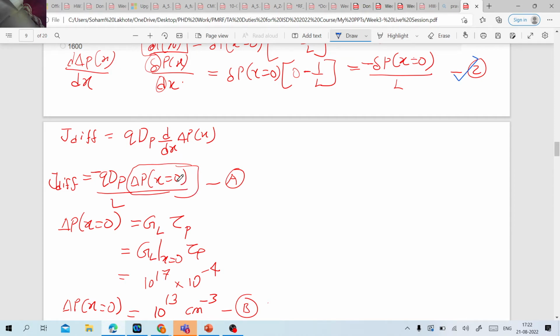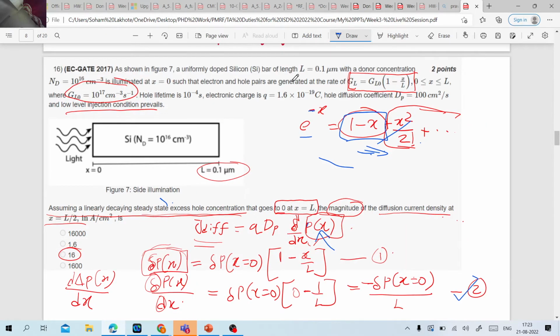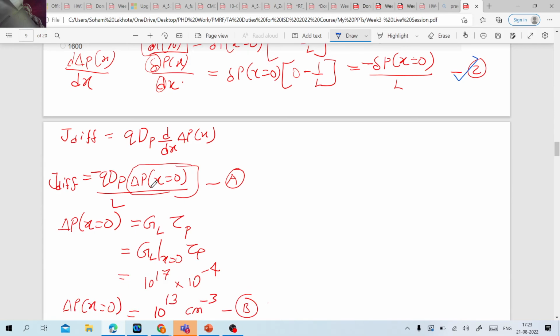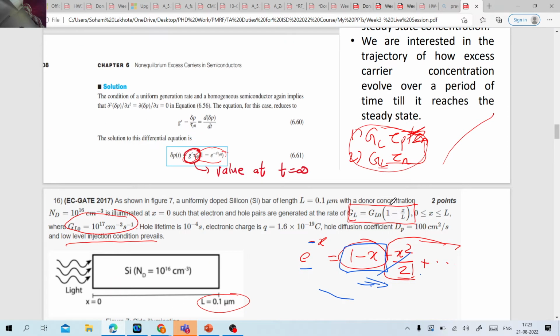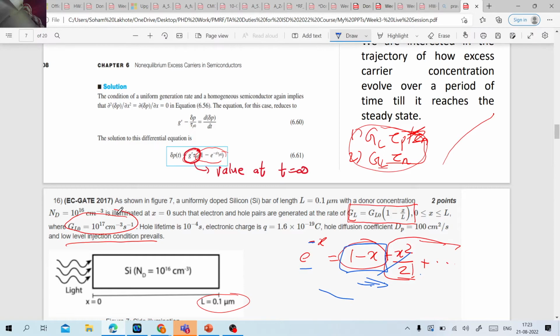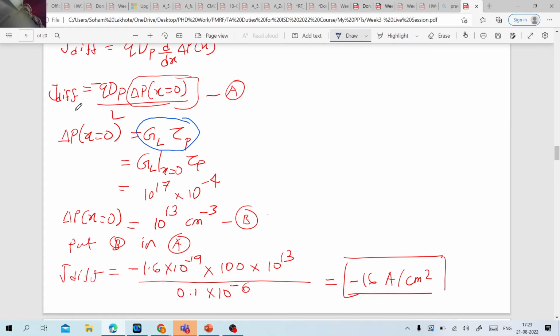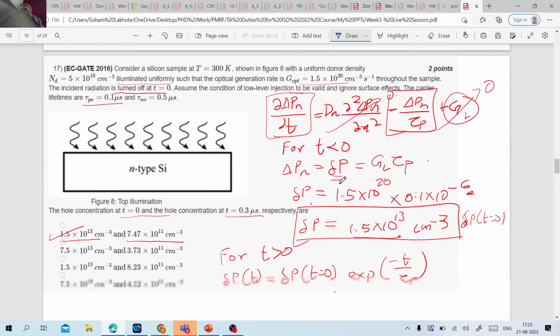That is how many minority carriers are generated at x equal to 0. Now see, the light has been shined for a long period of time, correct? So that means the carriers must have reached their steady state concentration. So that's why the steady state concentration is equal to GL times tau p, correct? As we have seen, the GL itself was varying with the distance x, but I want the value of GL at x equal to 0. So the GL at x equal to 0 will be nothing but GL naught, and GL naught has been given to me. So you can easily find the delta P of x of 0. So you just put this delta P of x of 0 in this equation number A, and you will be getting this answer of minus 16 ampere per centimeter square. So I hope you were clear with this question.